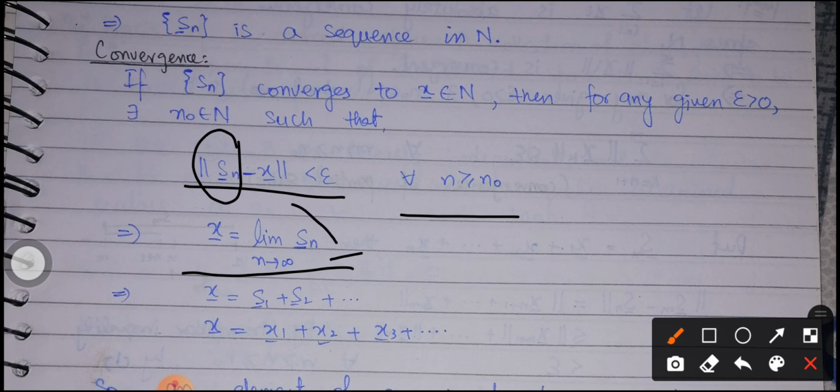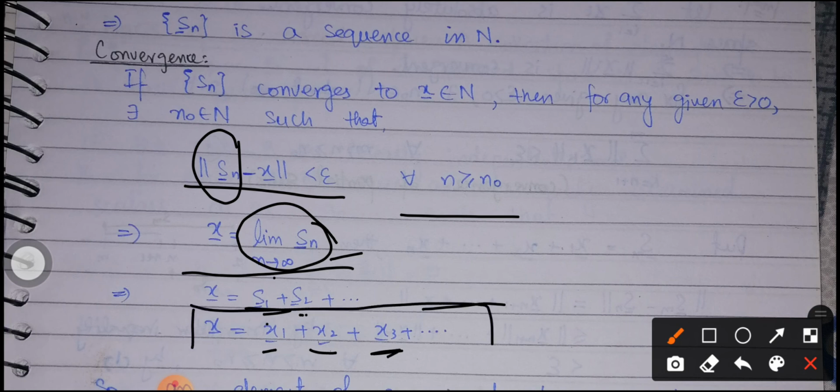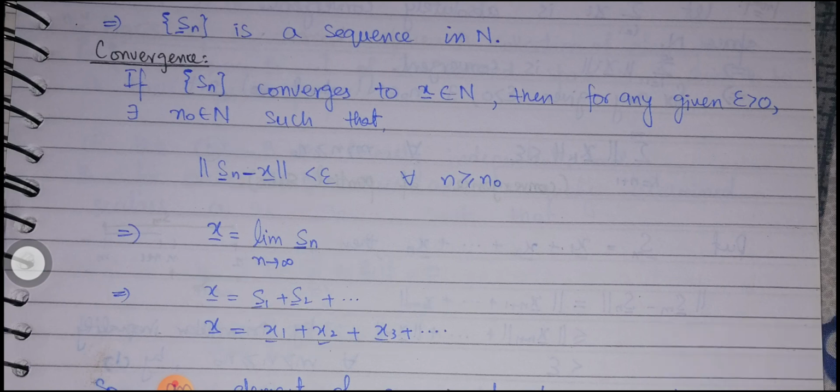So this is representing the infinite terms, that is s1 plus s2 plus s3 and so on, where s1 is x1, s2 is equal to x1 plus x2, then s3 is x1 plus x2 plus x3. So this is how we can write any element of the norm space as an infinite linear combination, or as an infinite collection of the other elements of the norm space.